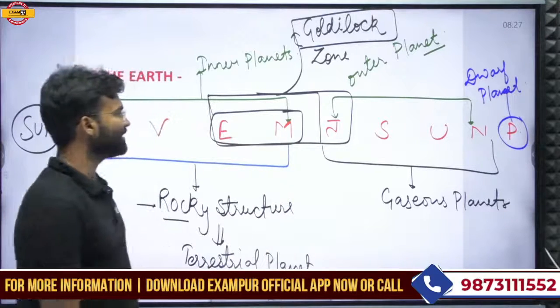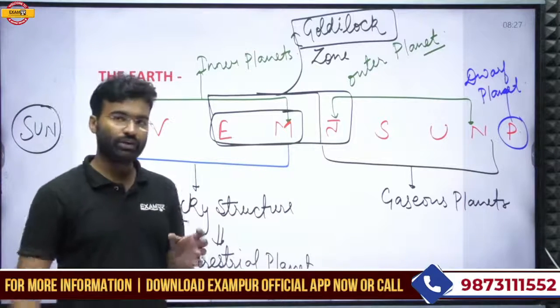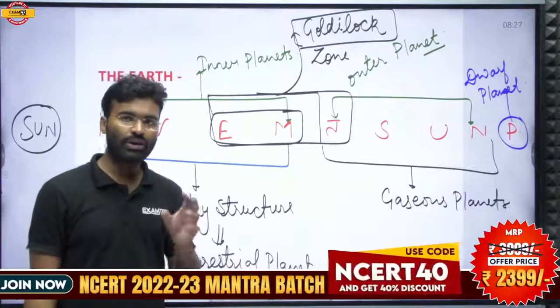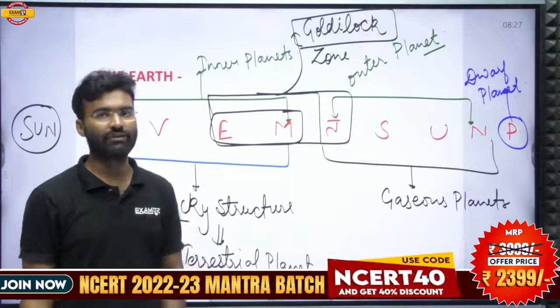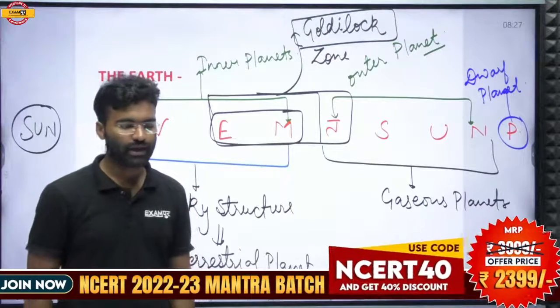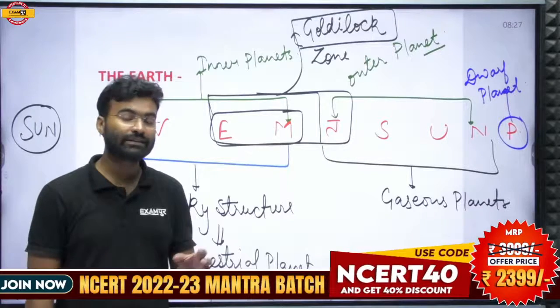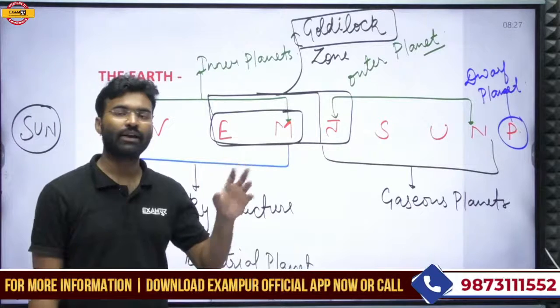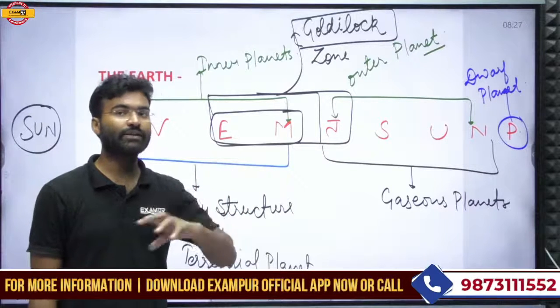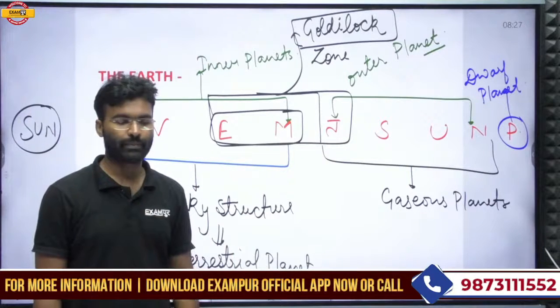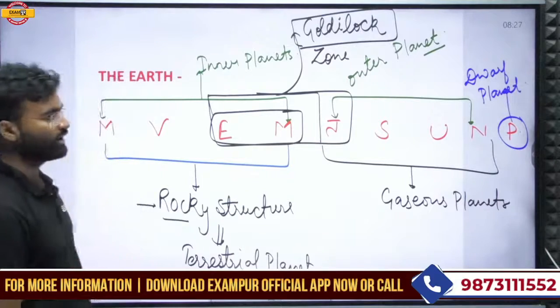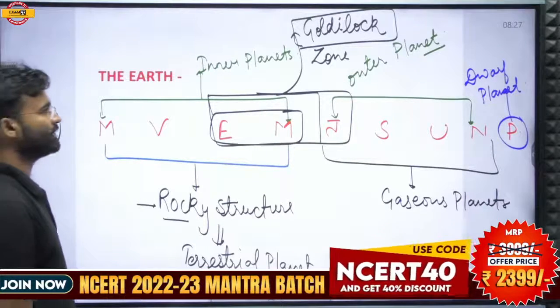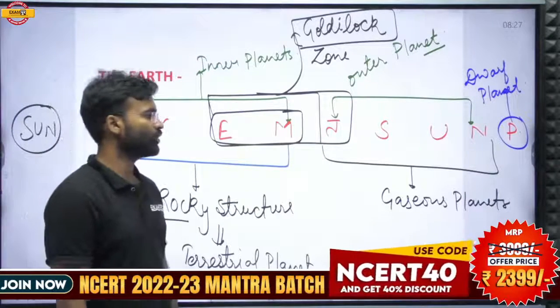Earth and Mars are located in the Goldilocks zone. It is suitable for life, and it exists in every solar system. I think you understand what the Goldilocks zone is.